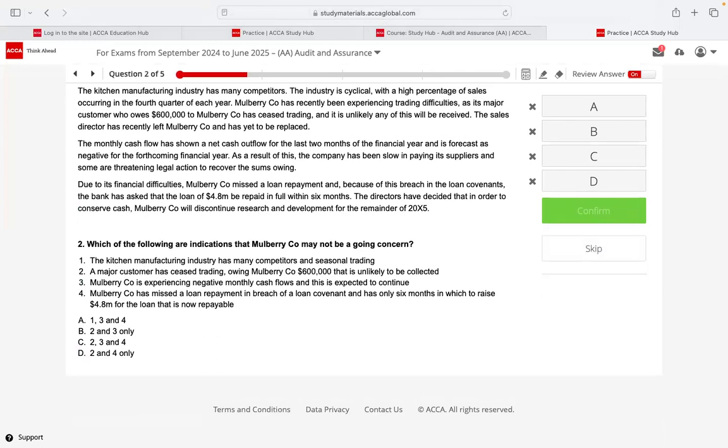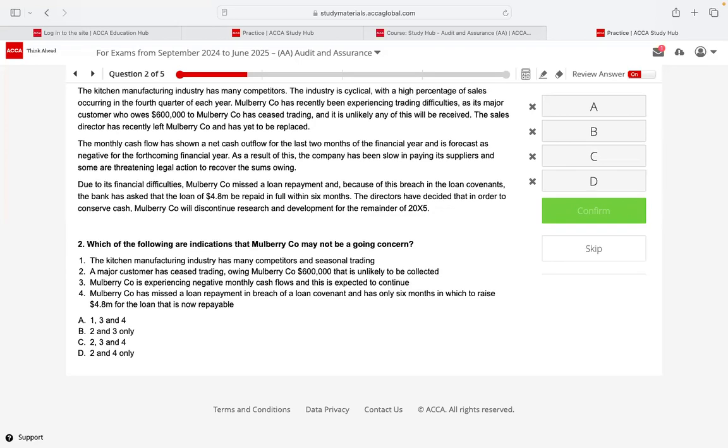Which of the following are indications that Mulberry Co. may not be a going concern? A kitchen manufacturing industry has many competitors and seasonal trading. A major customer has ceased trading over Mulberry's $600,000 that is unlikely to be collected. Mulberry Co. is experiencing negative monthly cash flows, and this is expected to continue. Mulberry Co. has missed a loan repayment in breach of loan covenant and has only 6 months in which to raise $8.4 million that is now repayable.